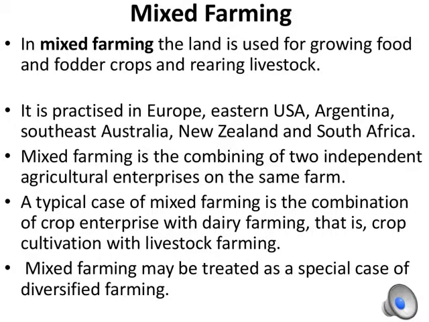Then the next type of farming is mixed farming. Mixed farming is done where the land is used for growing food and fodder crops and rearing livestock. It is common in Europe, parts of eastern USA, Argentina, Southeast Australia, New Zealand and South Africa. Farmers cultivate food crops like rice and wheat, and fodder crops like barley and grasses, in order to feed their animals.